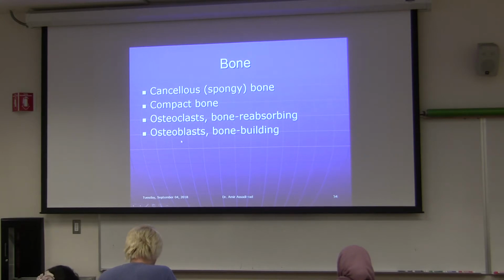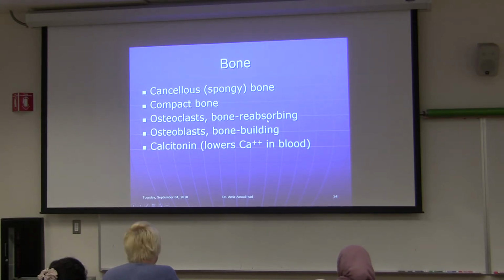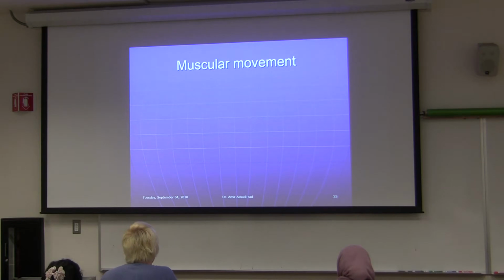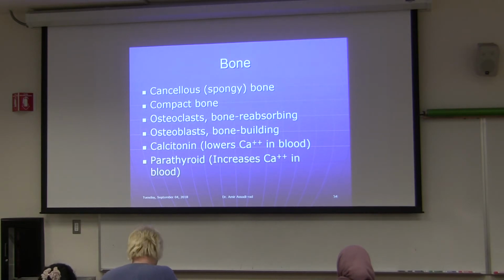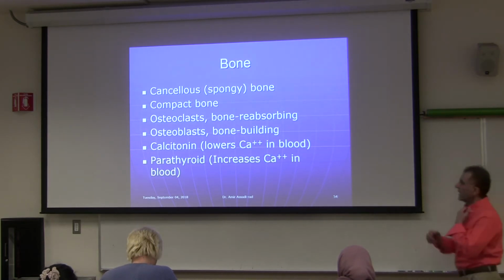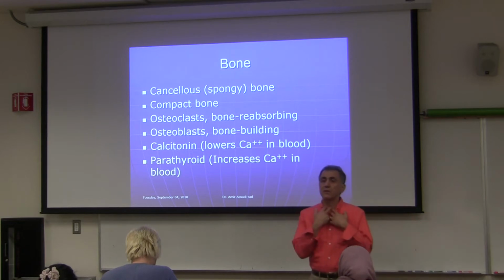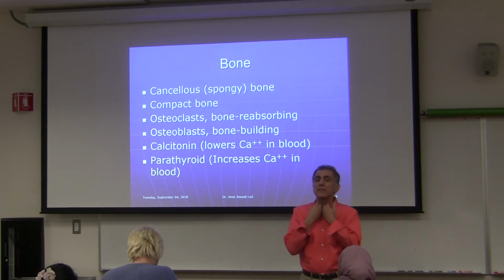Easy to memorize this. B, osteoblast, is for building, right here. B for building and clast for reabsorption, destroying bone. The 2 hormones are calcitonin and parathyroid hormone. Calcitonin comes from your thyroid gland right here. It looks like a butterfly.